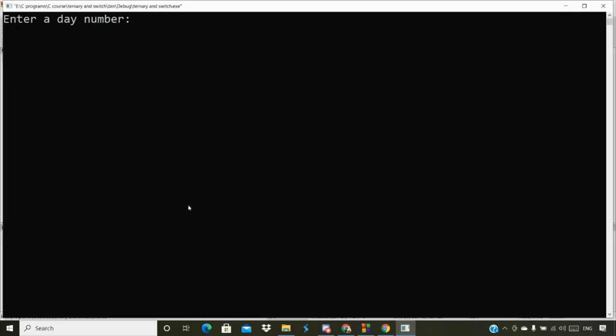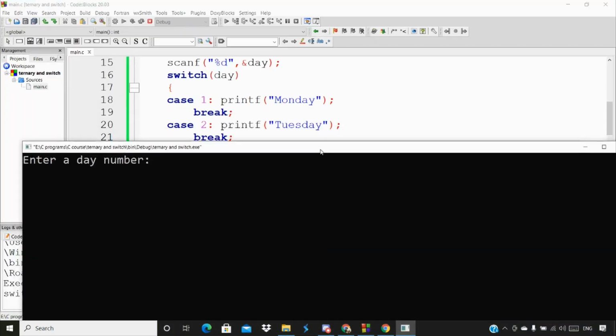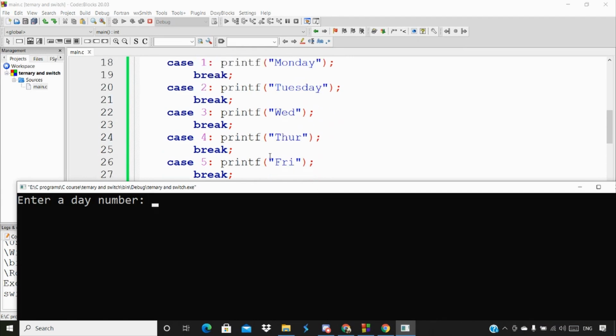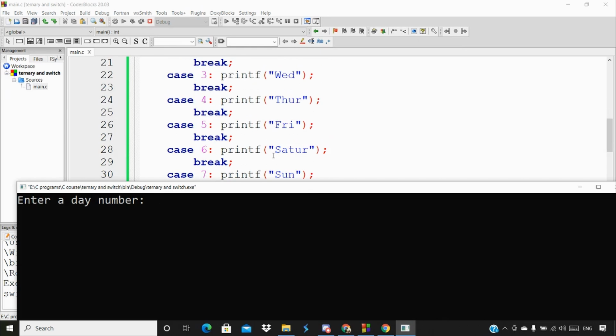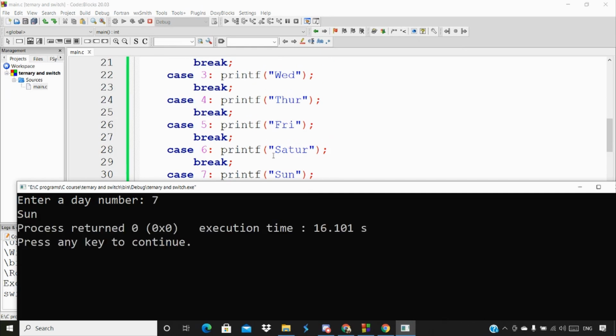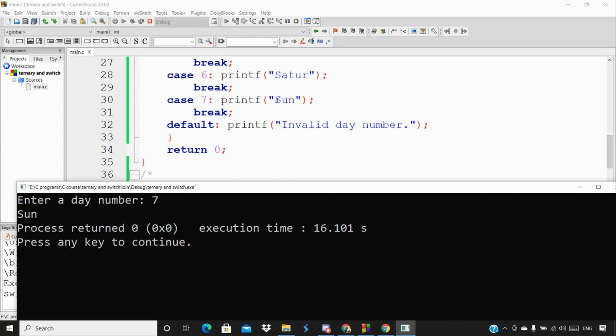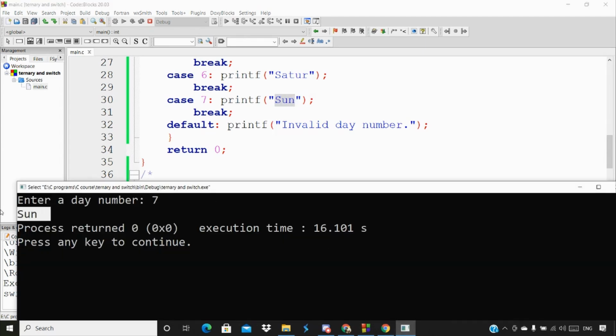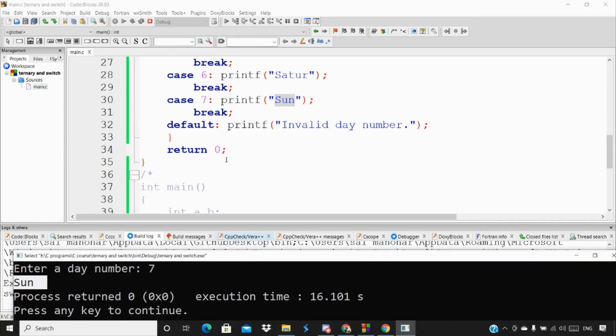It's going to save your execution time. If you have n number of codes, like a very big code, then it's going to save your time by using the switch statement. So now I'm going to choose a value like 7. Now I'm getting printed as sun. It's nothing but Sunday. So now I'm printing the Sunday here. So that's what it is.